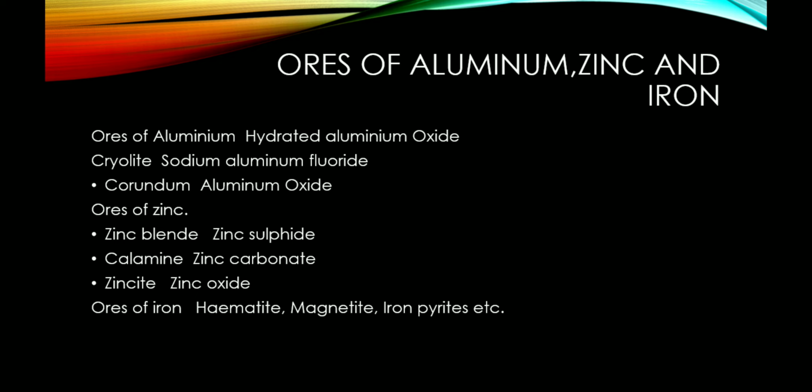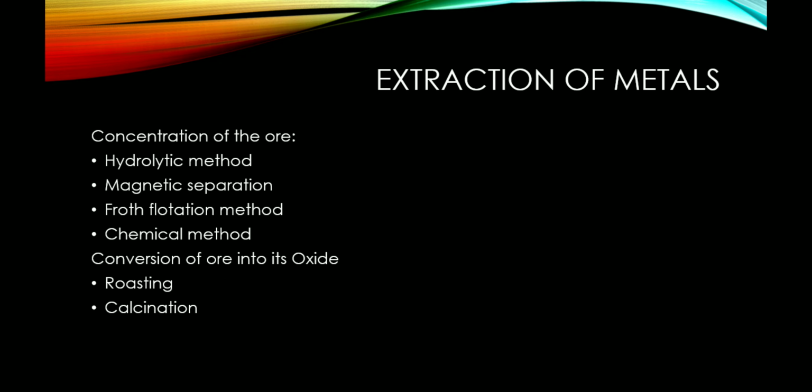The chemical formula of bauxite is Al2O3.2H2O. That of cryolite is Na3AlF6. The chemical formula for corundum, it is also an ore of aluminum, is Al2O3. The chemical formula of zinc blend is ZnS. Calamine is ZnCO3. Zincite is ZnO.